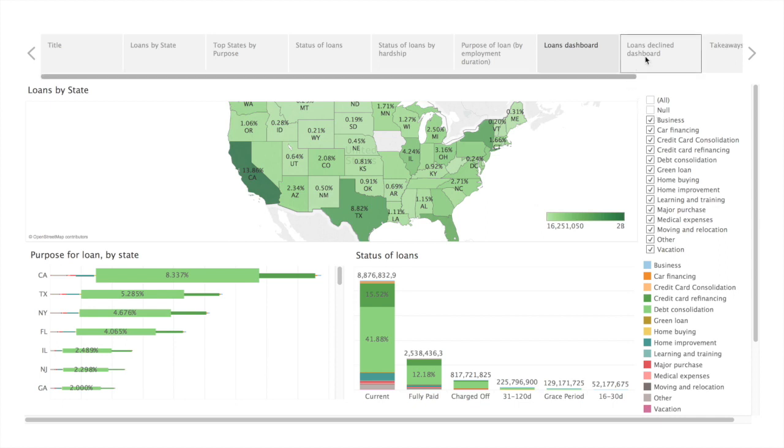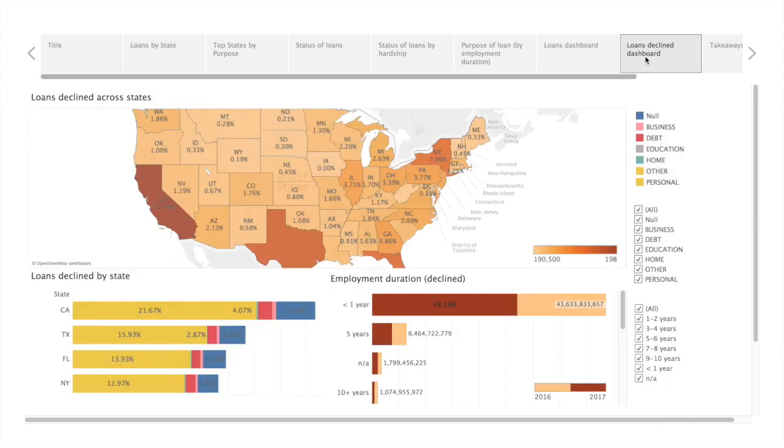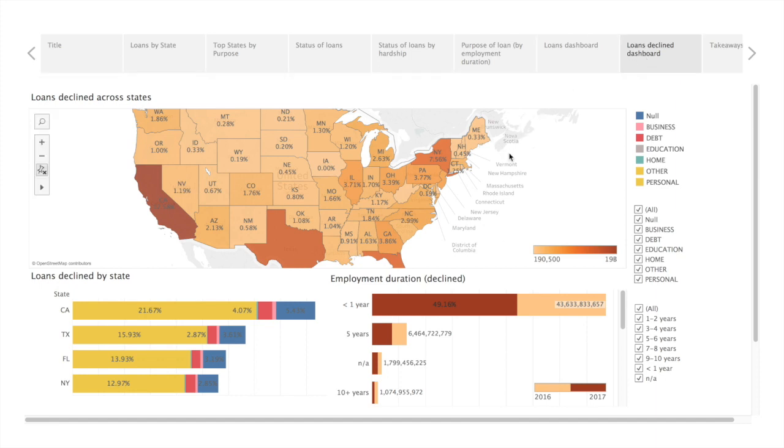Similarly, we can make a dashboard that showcases the rejections of loan applications. We see that the same states have topped the list: California, Texas, Florida, and New York. We can also see that the most loans declined were for personal reasons, such as car purchase, medical reasons, vacation, and weddings.